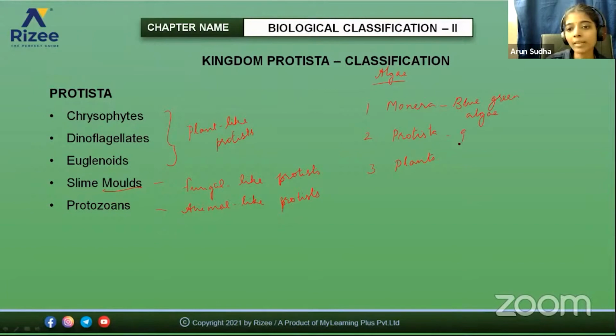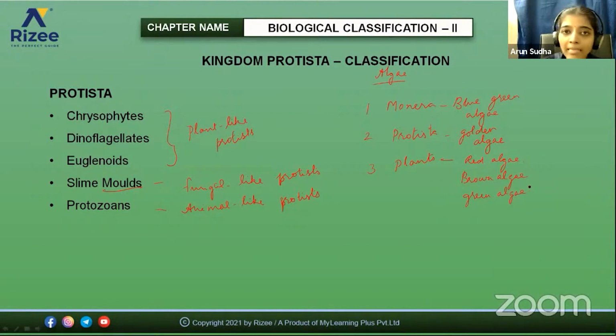But here some golden algae, which we'll see in detail under Chrysophytes, and the other unicellular phytoplanktonic forms, the primitive plants, phytoplanktons, all come under the kingdom Protista, along with some types of algae. But under the plant kingdom, there is a separate division as algae. In that you'll see red algae, brown algae and green algae. All these algae come under the plants.